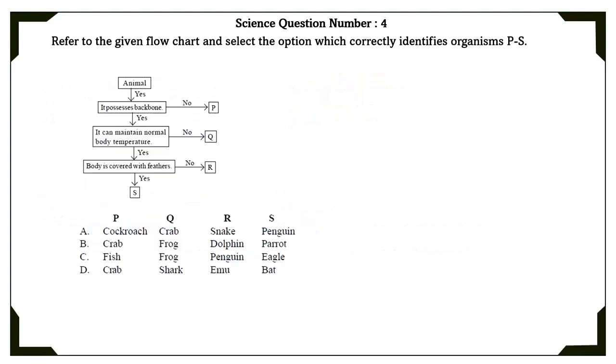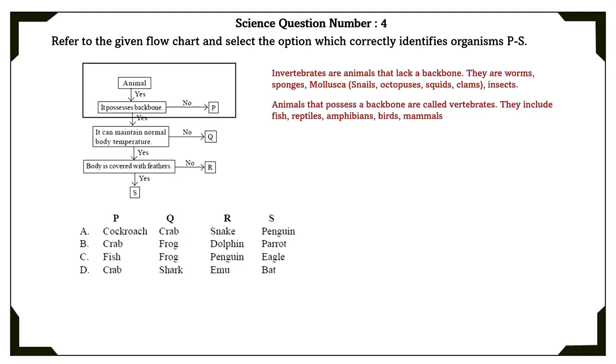Science question number 4. Refer to the given flowchart and select the option which correctly identifies organisms P to S. Animal, yes. It possesses backbone? No, that is P. Invertebrates are animals that lack a backbone. They are worms, sponges, mollusca, snails, octopus, squids, clams, insects, etc. Animals that possess a backbone are called vertebrates. They include fish, reptiles, amphibians, birds, and mammals. C option cannot be the correct option because fish actually does have a backbone.